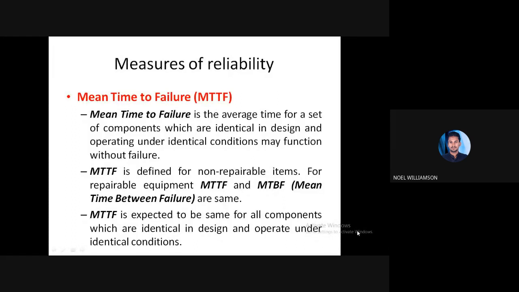After that, it will fail again. So there will be many failures. If we take the average of the times between these failures, we get the mean time between failures, MTBF. The rest of the portion we'll see in the next class.